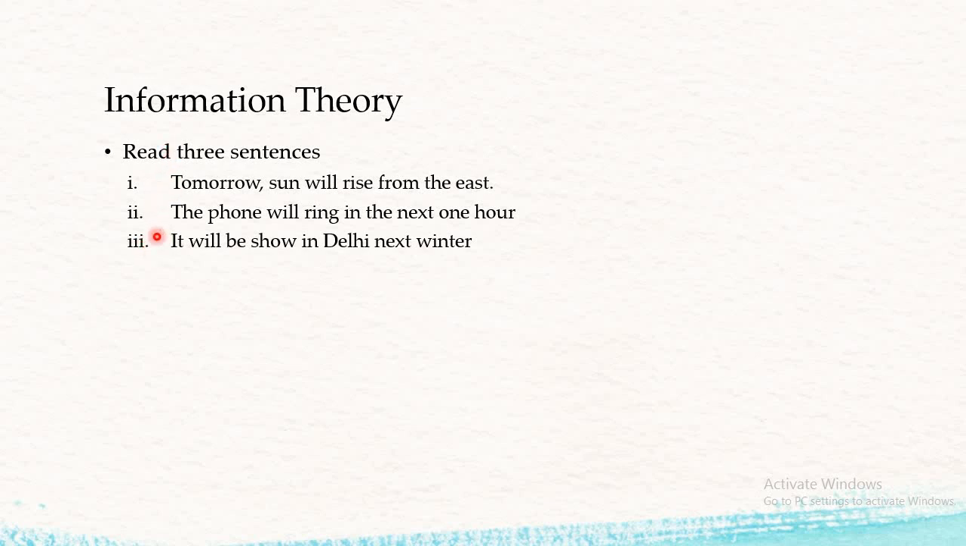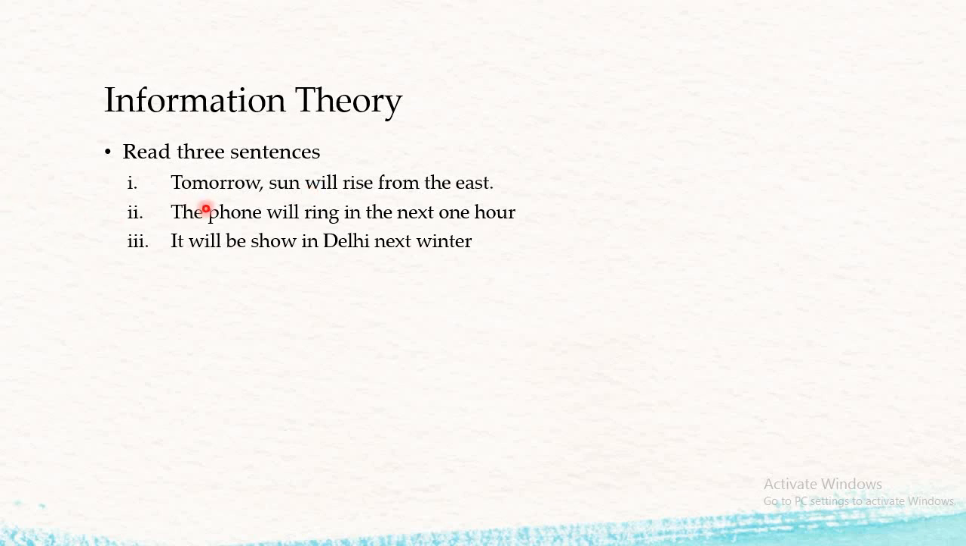Now out of these three statements, these statements have some form of information. How are you going to define which particular statement will be used as information? In the first statement, tomorrow the sun will rise from the east, the probability of occurrence of this event is 100%, and the uncertainty of this event is 0 because this is a certain event.